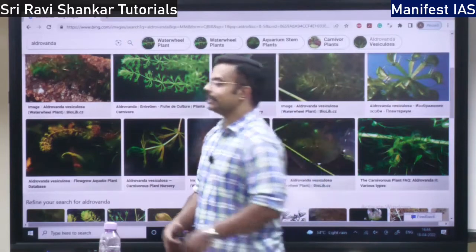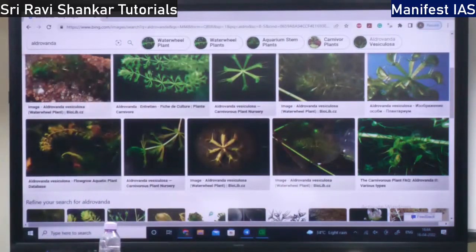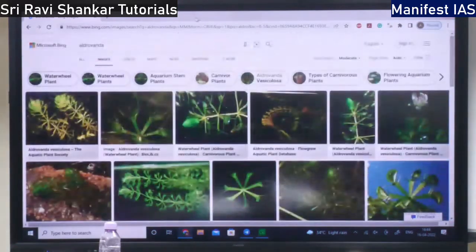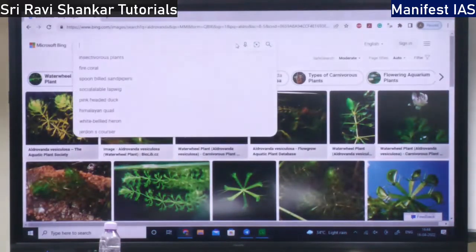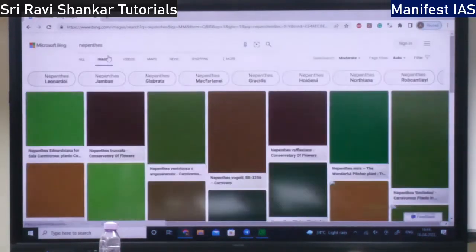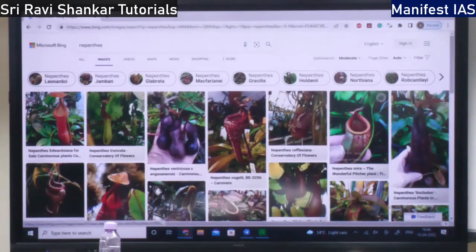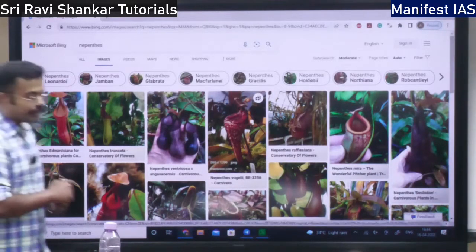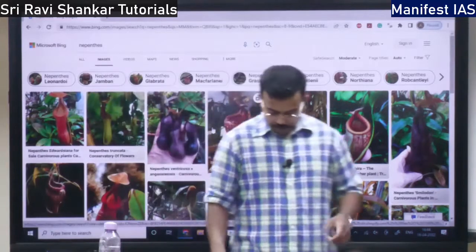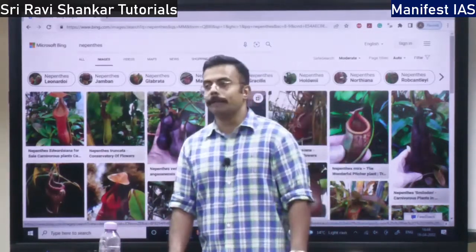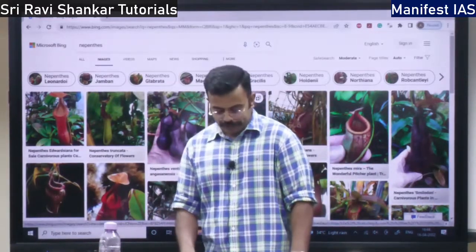The next plant is Nepenthes. So what is the use of Nepenthes for humans? They might ask you this. This Nepenthes is used for treating cholera in humans. See, this is Nepenthes. It is called a pitcher plant. So it is used in treating cholera.